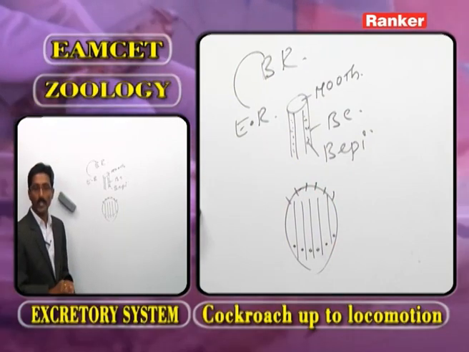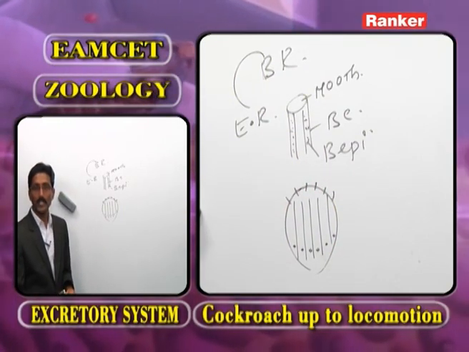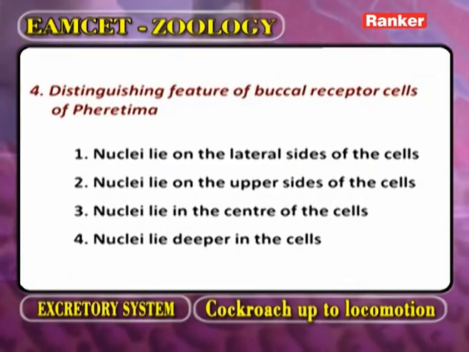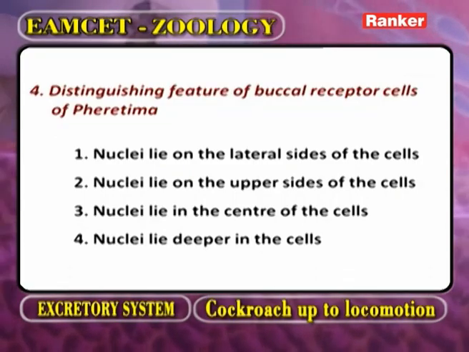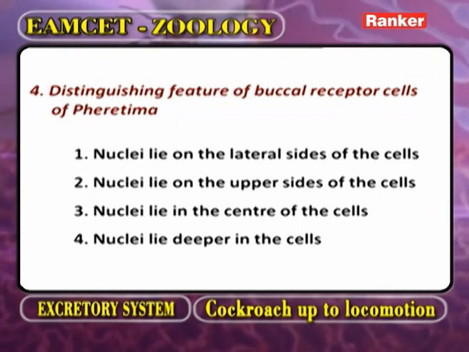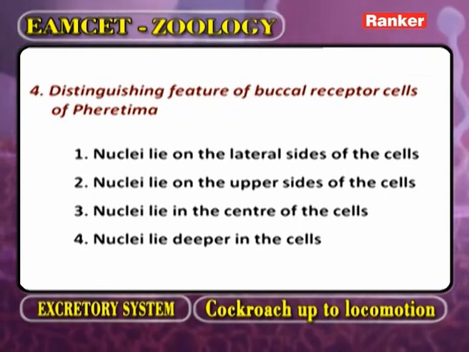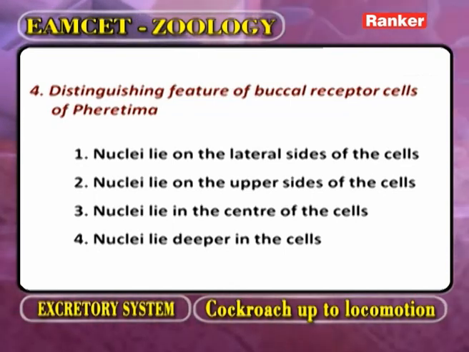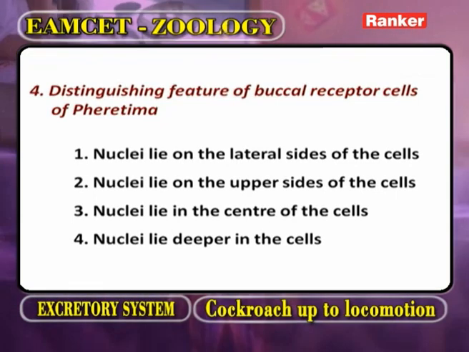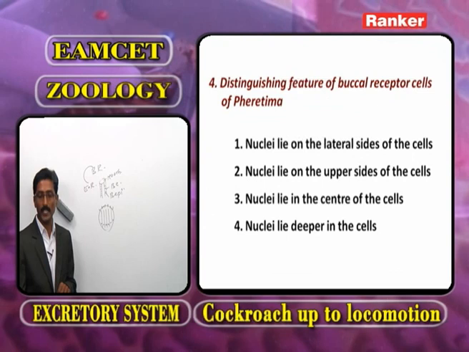What is the distinguishing feature of buccal receptor cells of Pheretima? The first option: nuclei present on the lateral sides of the cells. Second, nuclei on the upper sides of the cells. Third, nuclei in the center of the cells.